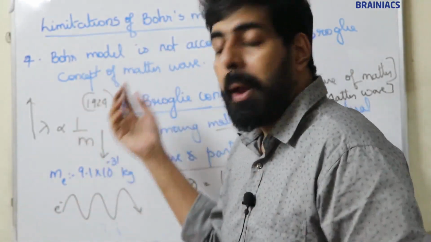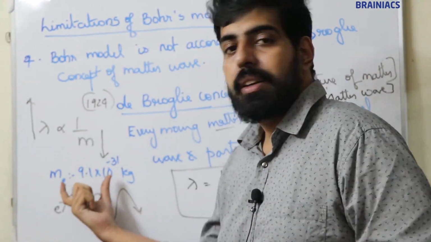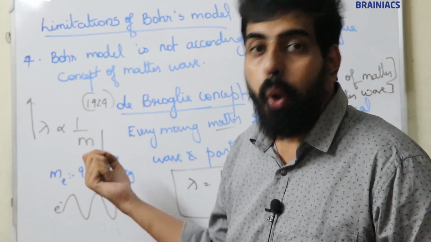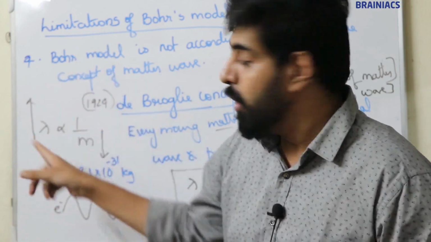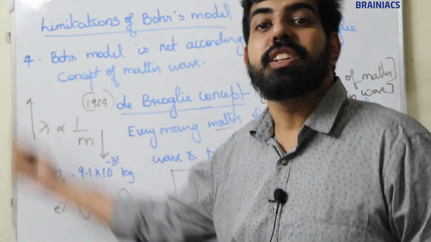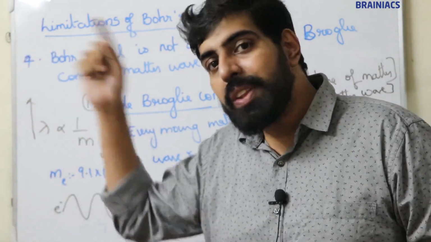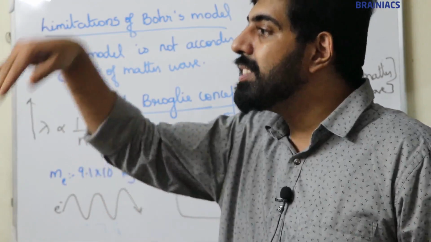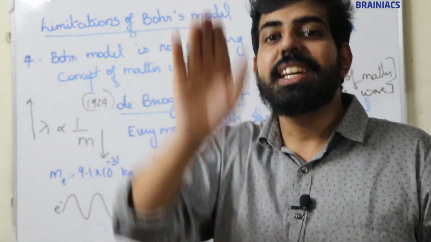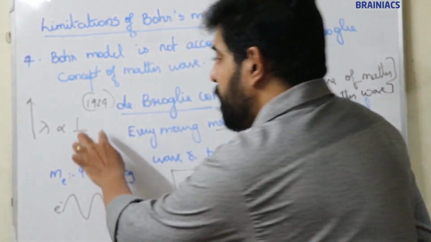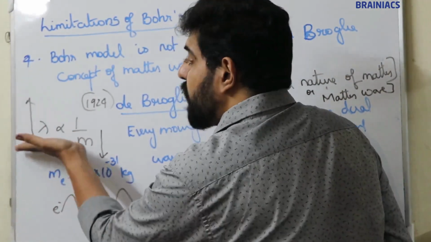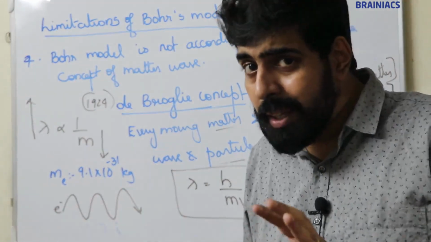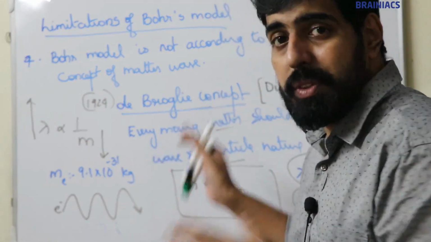But in the case of an electron, the mass of an electron is 9.1 into 10 raised to minus 31 kg. It's a very low mass, so the wavelength is very high. So when an electron moves, we can see the wave. The mass is very less for an electron, so the wavelength is maximum, so the electron moves in the form of a wave. I think it's clear. This is the de Broglie concept.